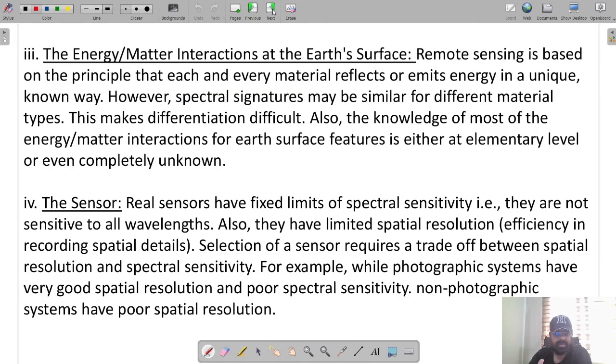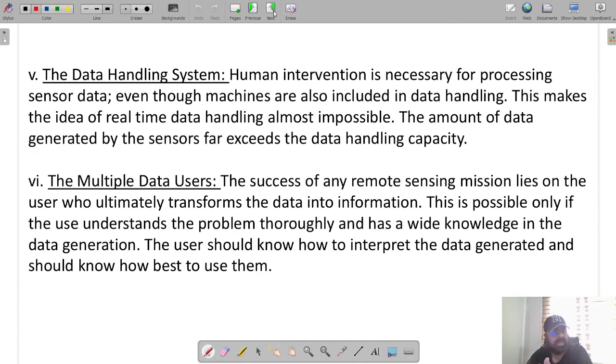Then the energy matter interaction at the Earth's surface. Here, remote sensing is based upon the principle that each and every material reflects or emits energy in a unique way. However, the spectral signatures may be similar or different for material types, depending upon the material types. Next is sensor. The real sensors have fixed limits for the spectral sensitivity, unlike the previous case. They are not sensitive to all wavelengths. Next, data handling system. Here, human intervention is necessary for processing the data. In the previous case, it was automatic.